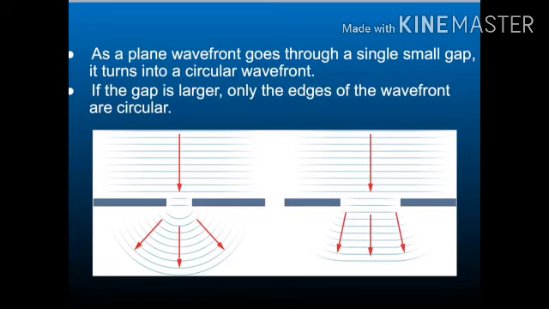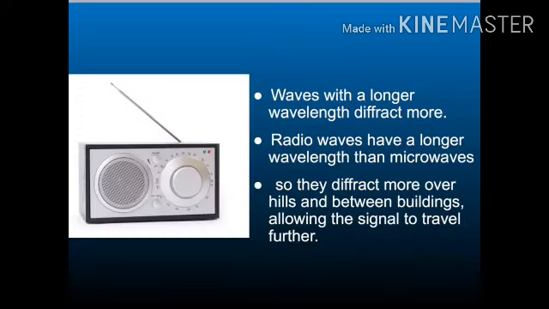In general, the strongest diffraction occurs when the wavelength of the wave is the same size as the gap it passes through. Waves with a longer wavelength diffract more. Radio waves have a longer wavelength than microwaves, so they diffract more over hills and between buildings, allowing the signal to travel further. Some radio waves have such a long wavelength that they diffract around the curvature of the Earth. This allows them to be transmitted over very long distances. They diffract over the horizon.